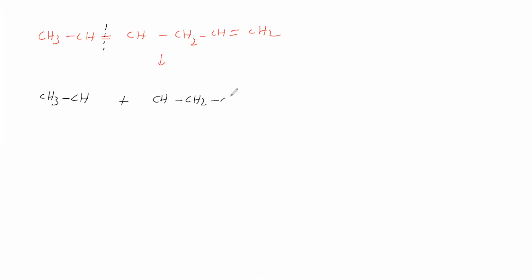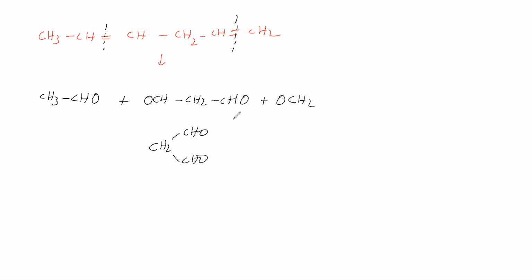Then CH2, CH. Break this double bond completely, so this and this separate. Separately we have written. Give oxygen on either side. Here we have broken the double bond, so left side one oxygen, right side one oxygen. This is called acetaldehyde. This is CH2(CHO)2, a compound. This is called formaldehyde. CH2O is called formaldehyde.